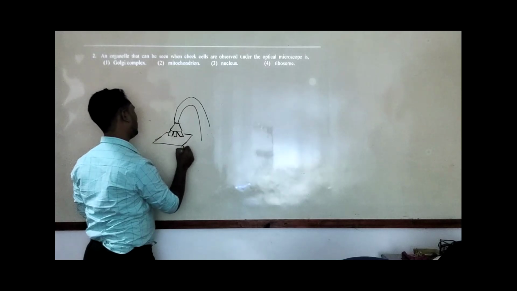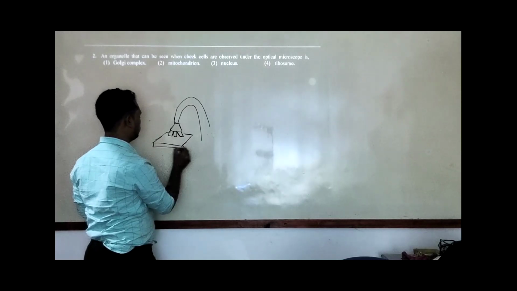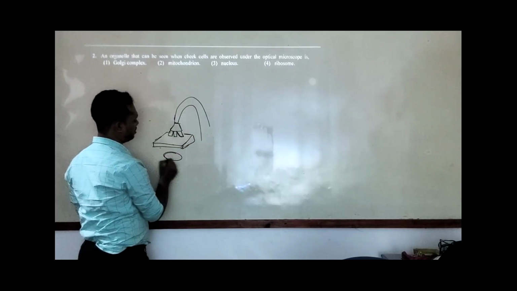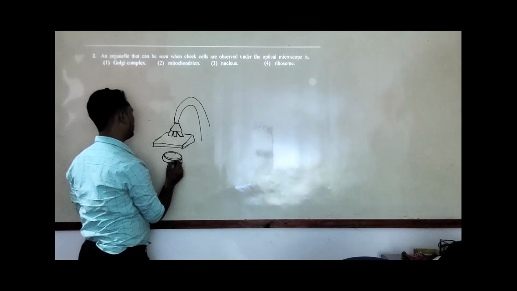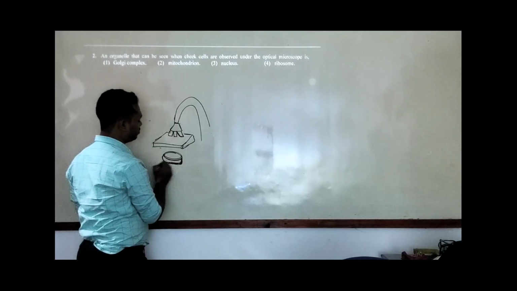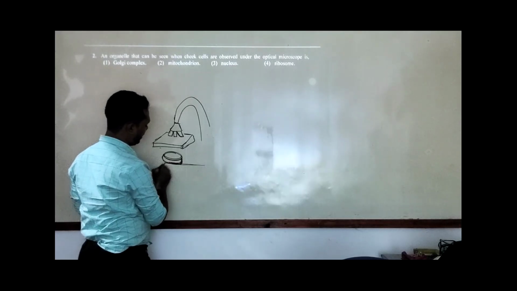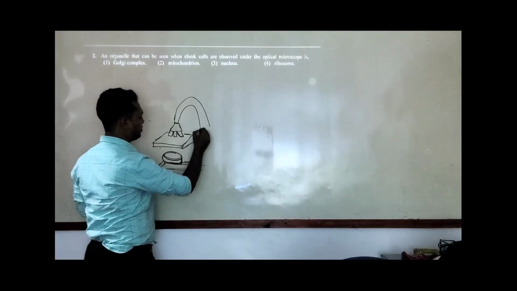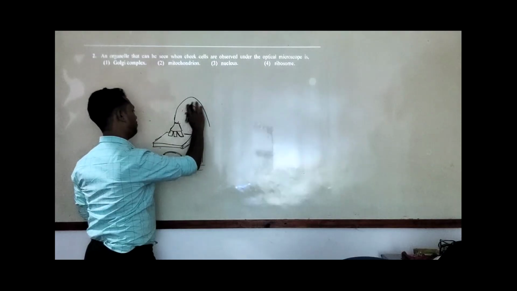On that stage we can place our slides. Then we should have a light source. Nowadays most light or optical microscopes have electronic lights, but when we were students we used sunlight as the light source.